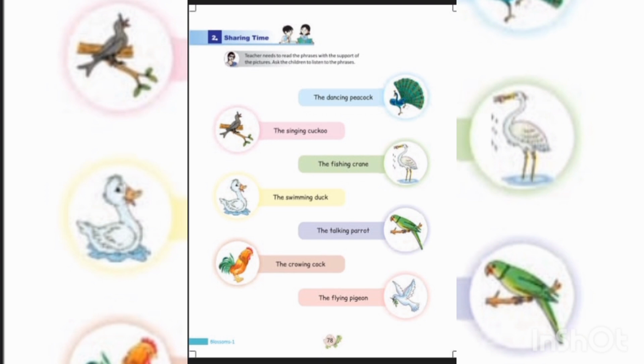Sharing time. Read the phrases: the dancing peacock, the singing cuckoo, the fishing crane, the swimming duck, the talking parrot, the crowing cock, the flying pigeon.